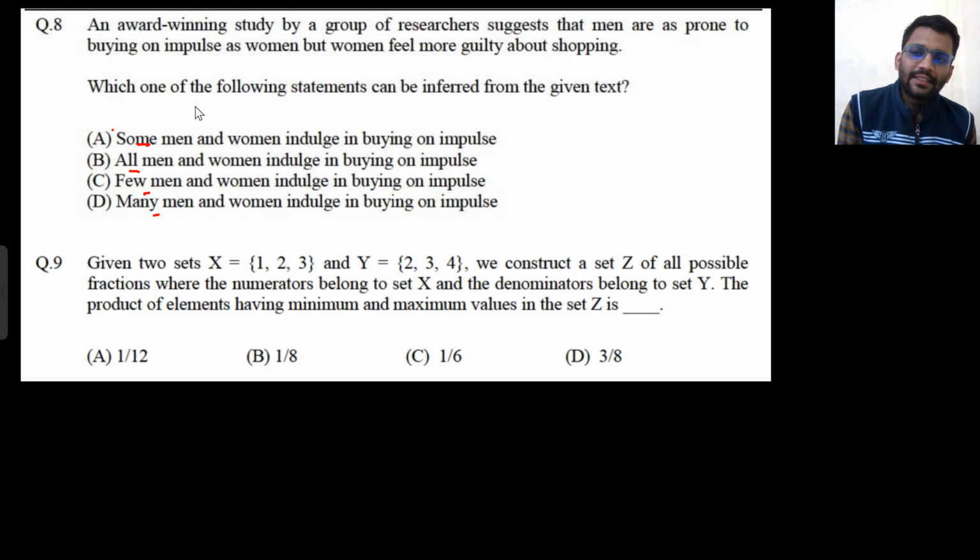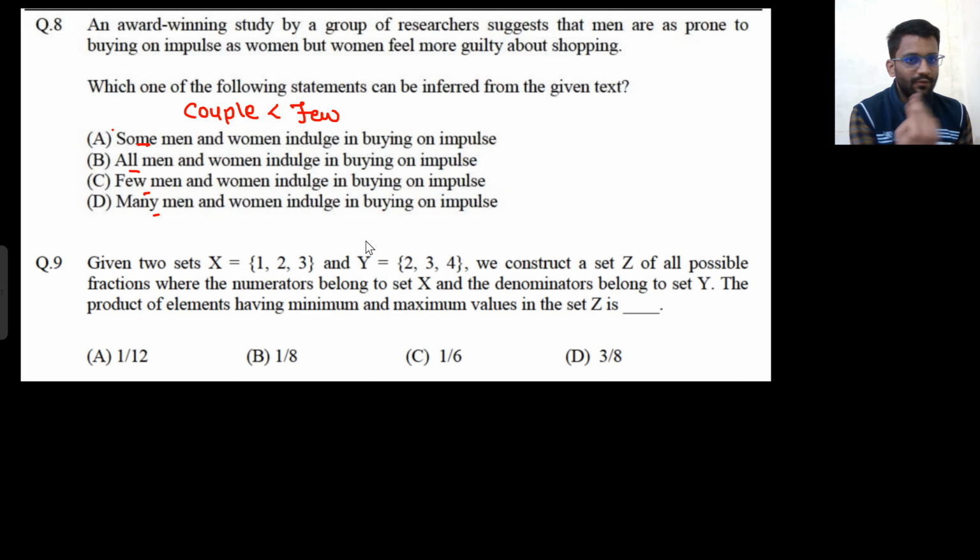So there is a word couple. Couple is used for two people. Couple of guys are coming, that means two guys are coming. Then if people are more than two, we will use few. Few guys are coming, that means more than two guys are coming. It can be 3, 4. If it is more than few, we will use some.